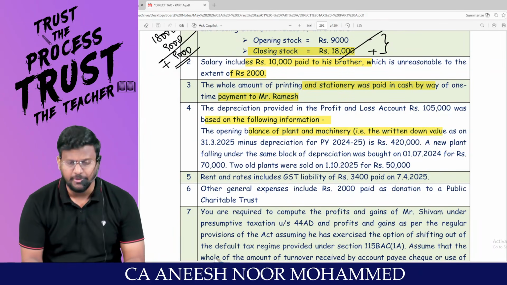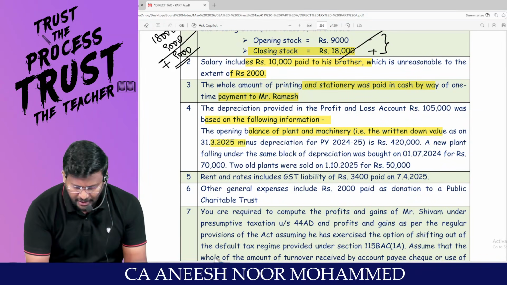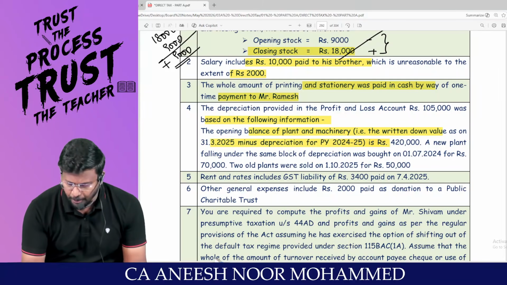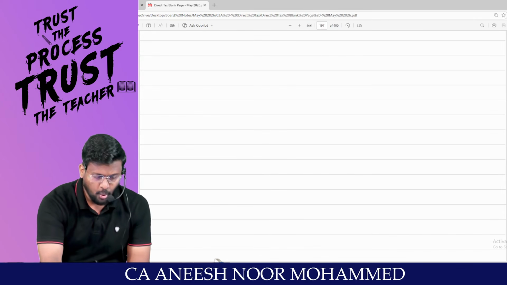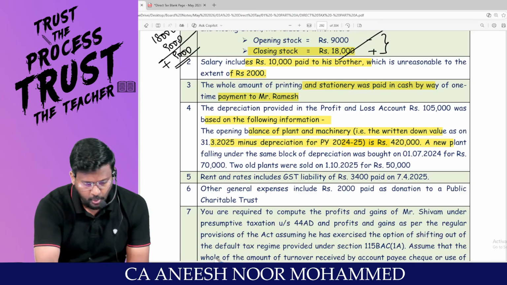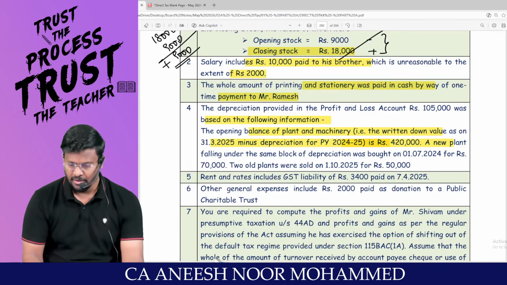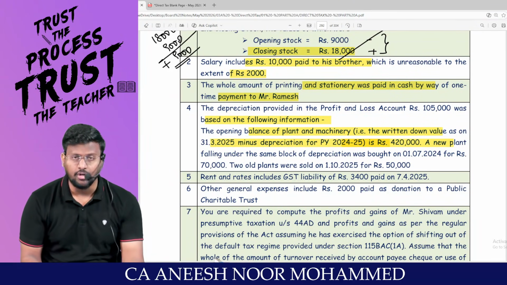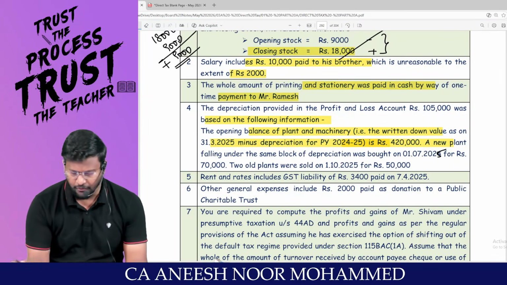Opening balance of plant and machinery, as we all know that for plant and machinery, 15% is the rate of depreciation. WDV as on 31/3/2025, that means last year's WDV, minus depreciation of previous year 24/25, is 4,20,000. That means, my dear lovable students, opening WDV was 4,20,000. Am I right, sir? A new plant falling under the same block of depreciation was bought on 1/7/2024 for rupees 70,000.